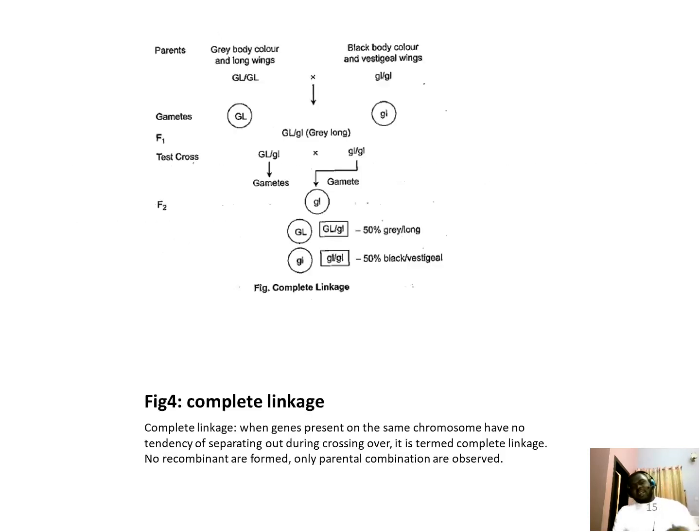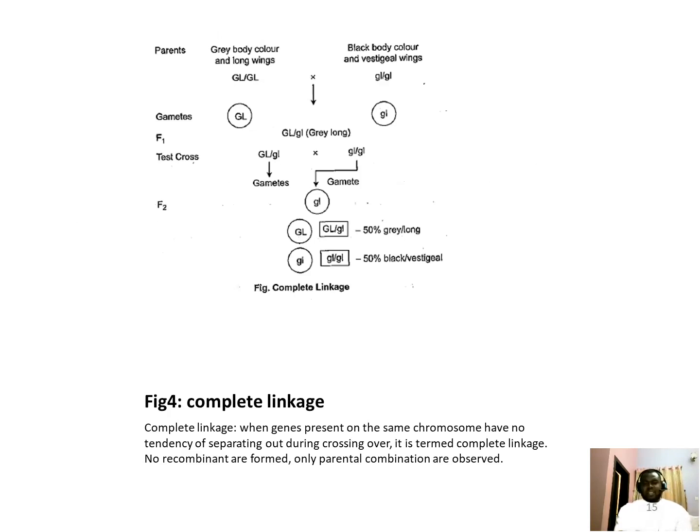This is a typical example of a complete linkage. When genes that are present on the same chromosome have no tendency of separating out during crossing over, we can say that it has gone through the process of complete linkage.